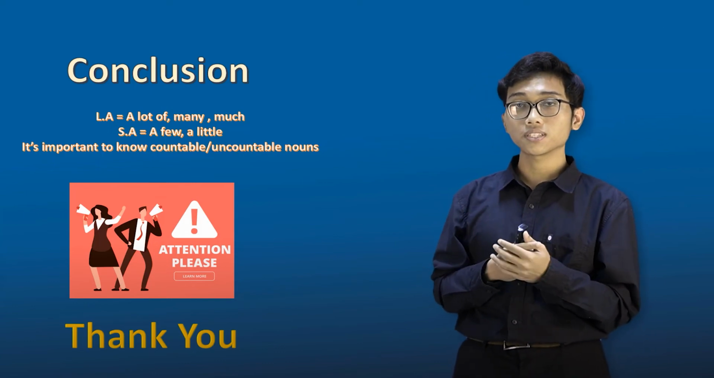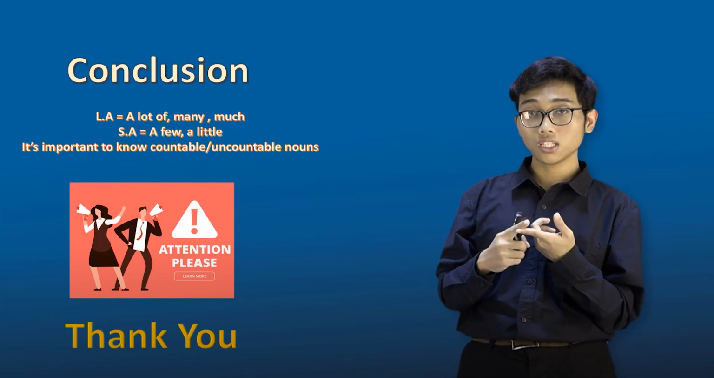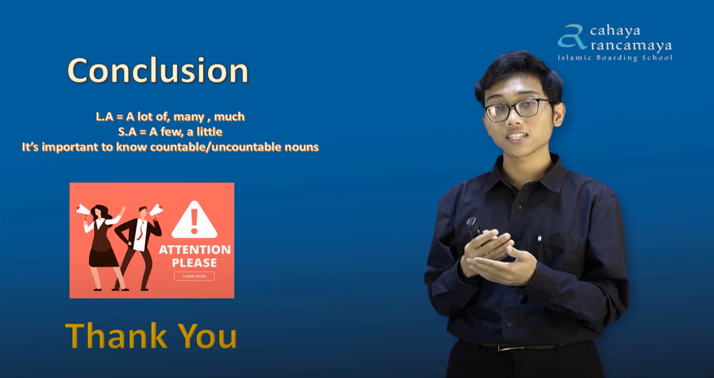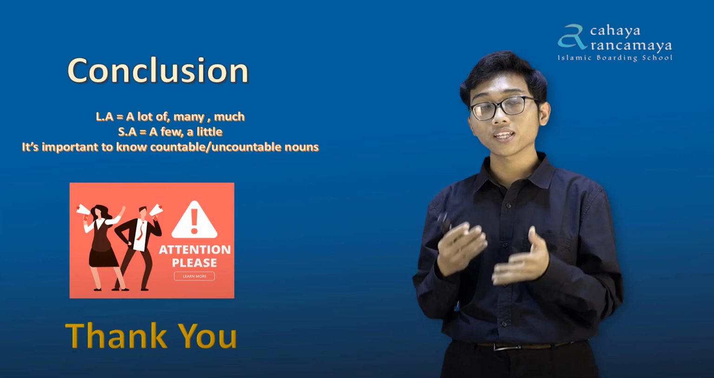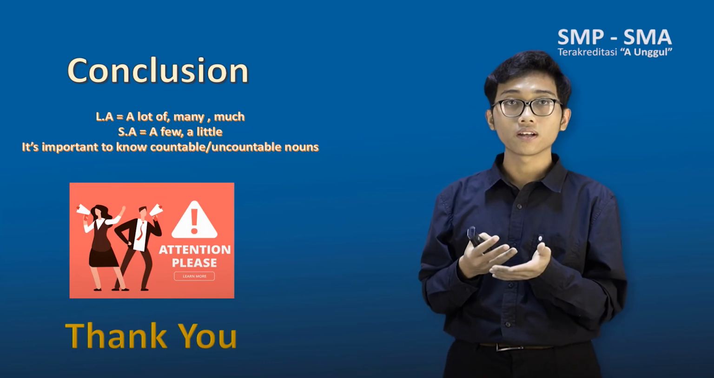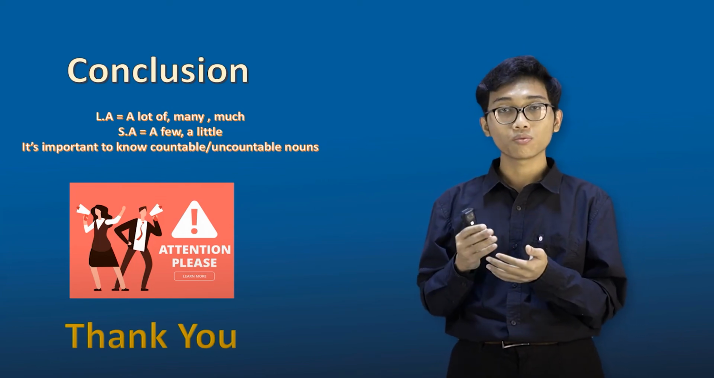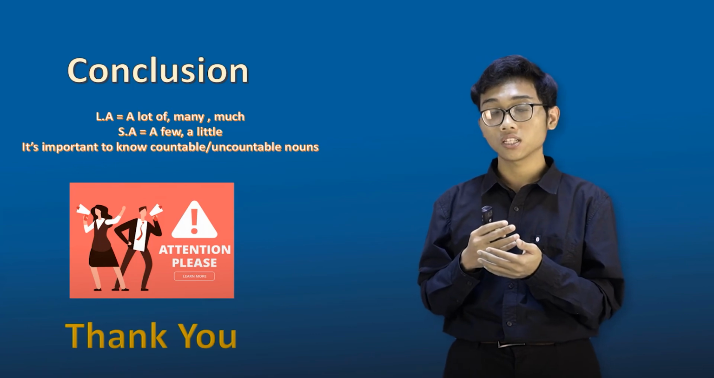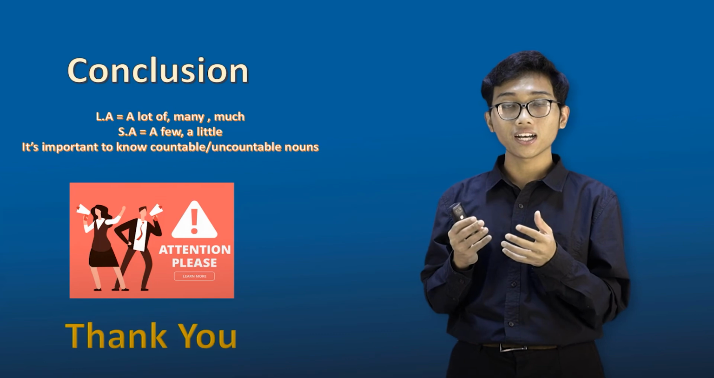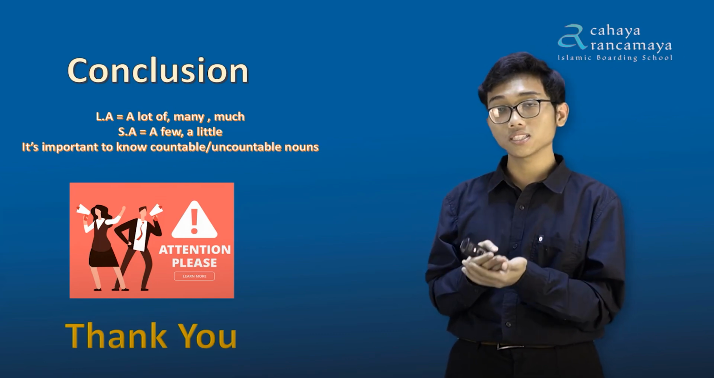So the first one, countable nouns usually have plural forms. For example, like friend. We just have to add s at the end of the word, so it becomes friends, to state that it's more than one. Or student. We just have to add s at the end of the word to indicate that it changes into plural form, so it becomes students.